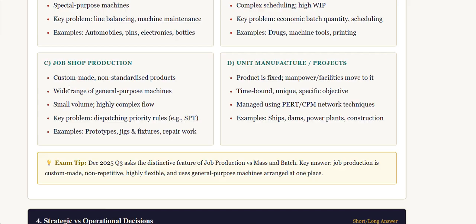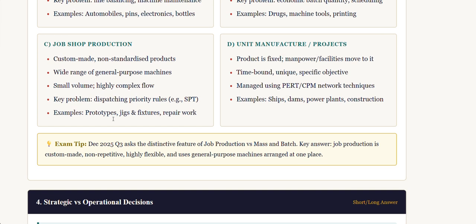Job production is custom made, non-standardized product. According to the customer's wants, we make it custom made. It uses a wide range of general purpose machines, different types of machines are used here. It is small volume and has a highly complex flow. The key problems are dispatching priority rules, for example SPT, and examples are prototypes, fixtures, and repair work.